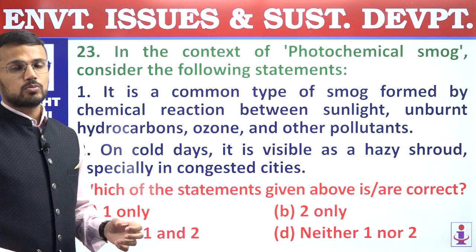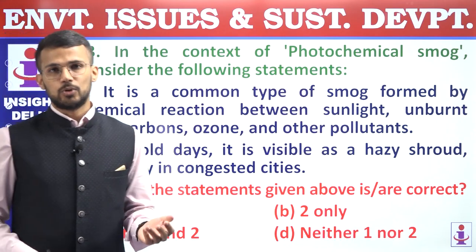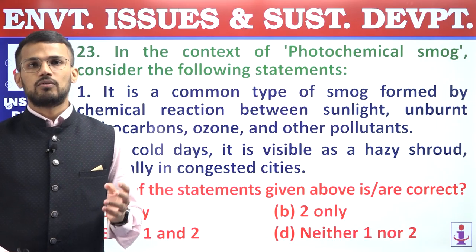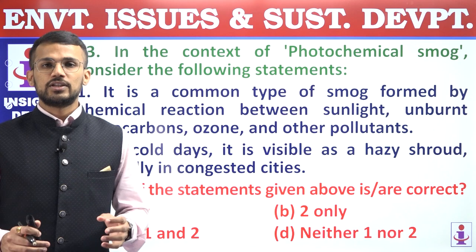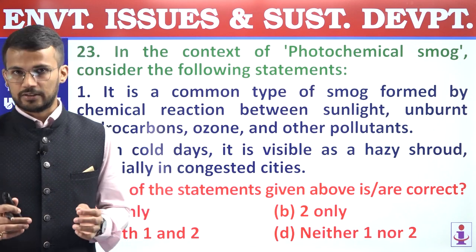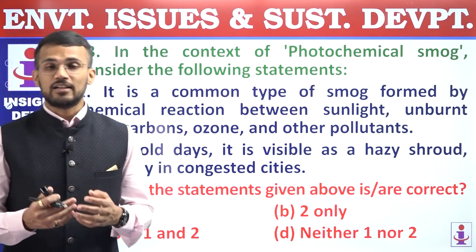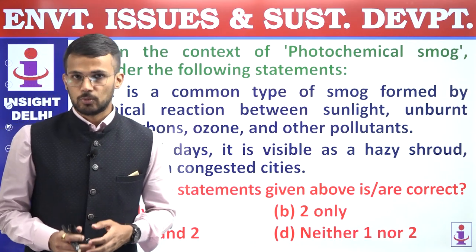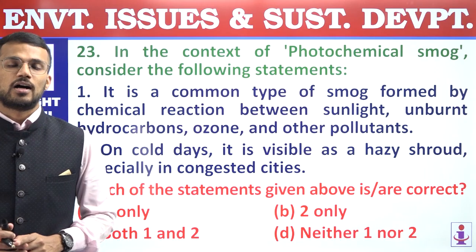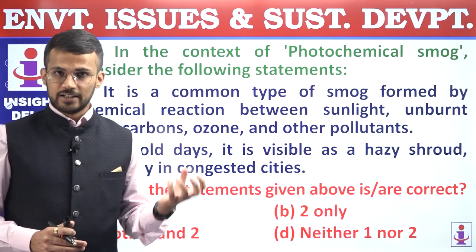So photochemical smog is a secondary pollutant, and it is formed because of the nitrogen oxides and VOCs reacting with each other in the presence of sunlight. Also, certain secondary pollutants contribute in the formation of photochemical smog, and those secondary pollutants are aldehydes.